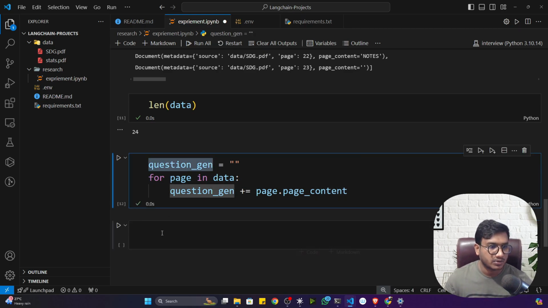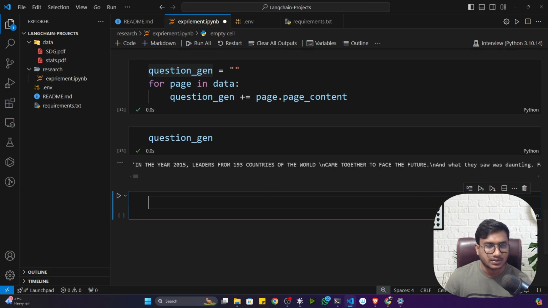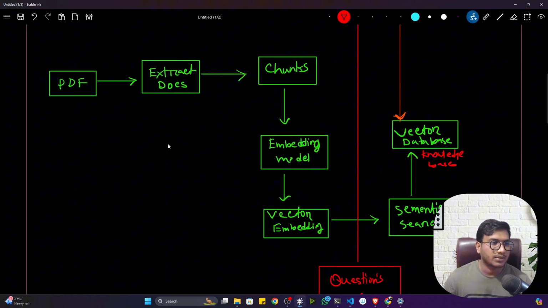Now let me show you. If I print my question gen, you can see all the data I have extracted. Now it is in one place only. This is the idea. This part is completed. That means whatever PDF I uploaded, I extracted the entire document. Now what I have to do is the chunking operation.